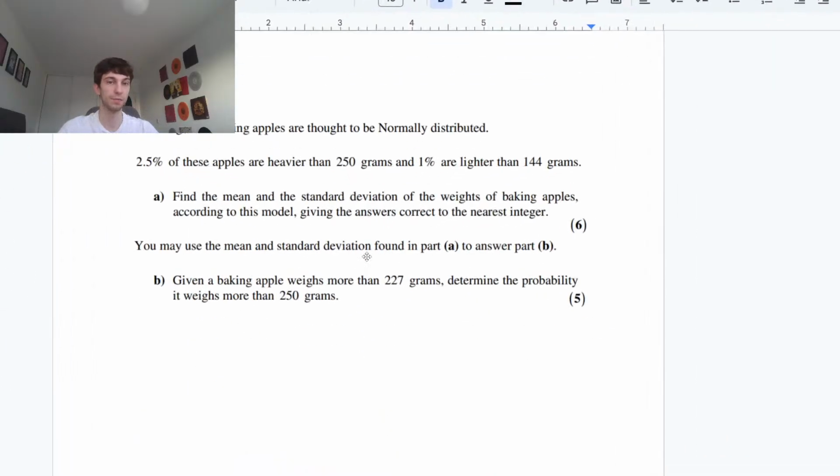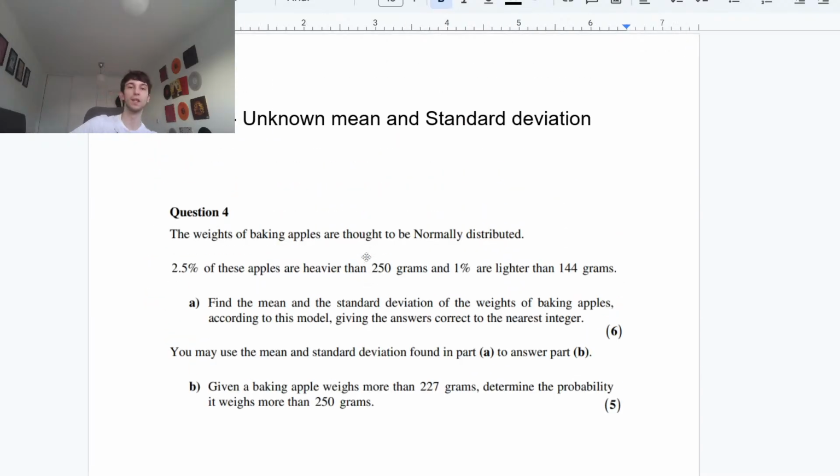Alright, I'm going to put on the next question, guys. Next question. Unknown mean, unknown standard deviation. If you know how to do it, you know how to do it. Going to leave it on for 30 seconds. If you guys have any questions about the last one, I can go back to it. I'm going to leave it on for 20 seconds, guys, then we're going to get going. Got quite a few questions today, but to be fair, I hope they're helpful. A lot of these would be those trickier questions, I would hope, that not a lot of people would get.